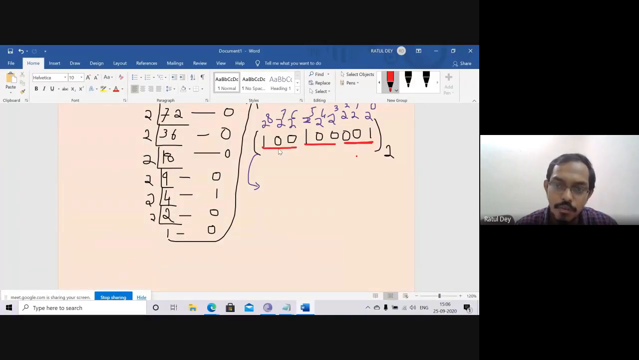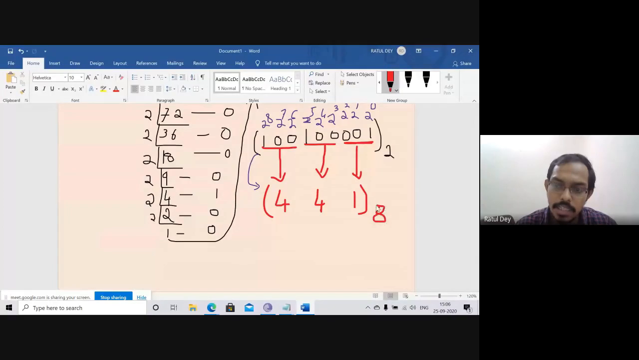So what is the value of 100 in the octal? 100 is 4. We know that this value is 4. Now what is the value of this one? That is 001, which is 1. So we just write this as your octal value.